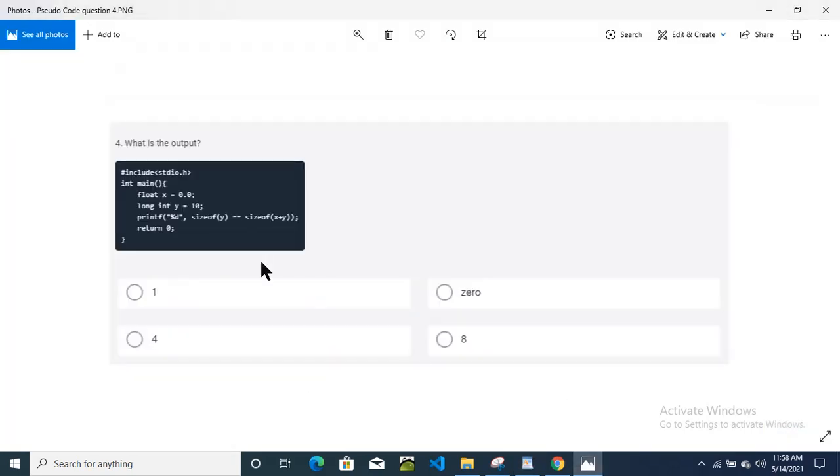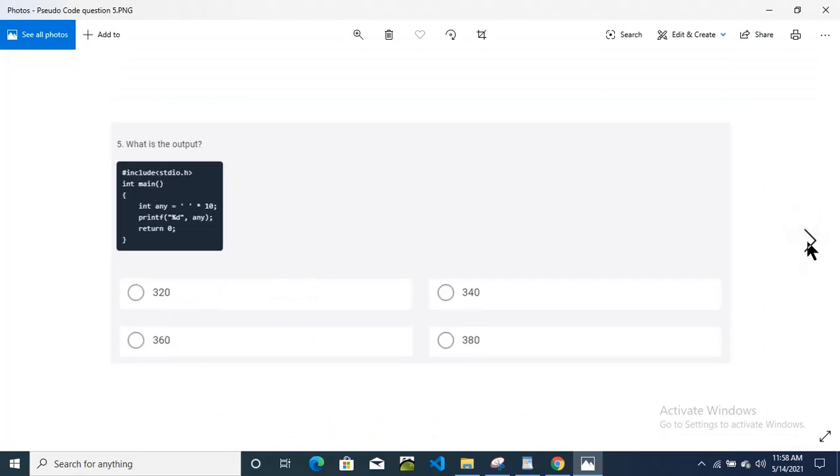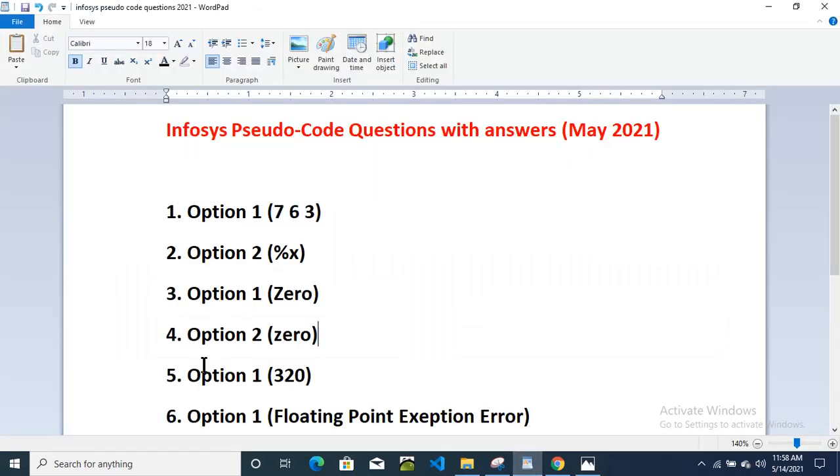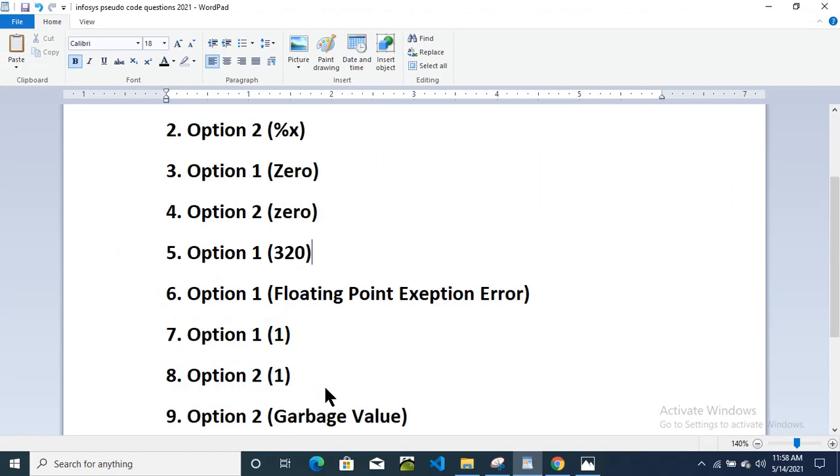Okay, then for the fifth question we will check. For the fifth question you will get the code here. The answer is 320, option 1. I have mentioned the answer here, option 1, 320.